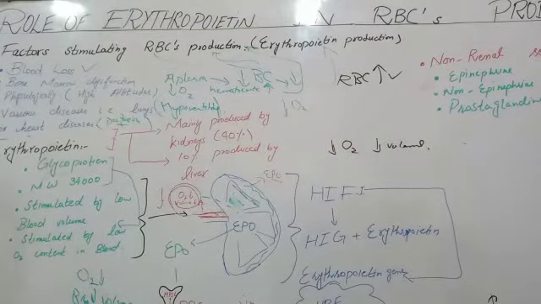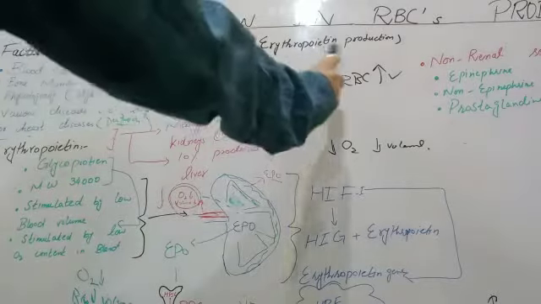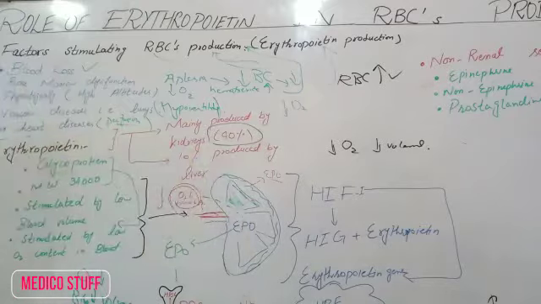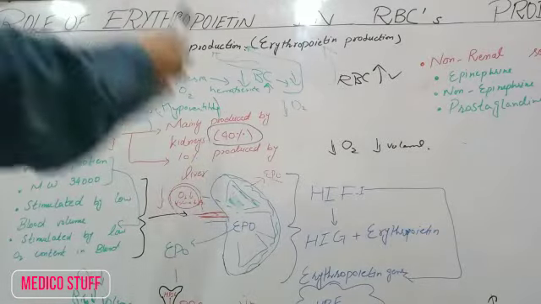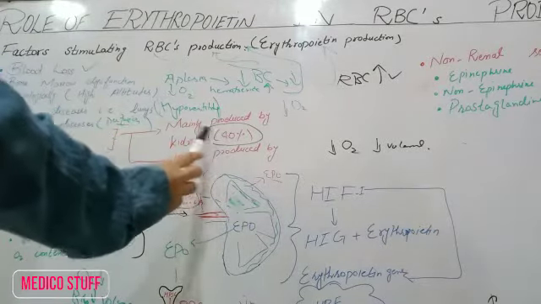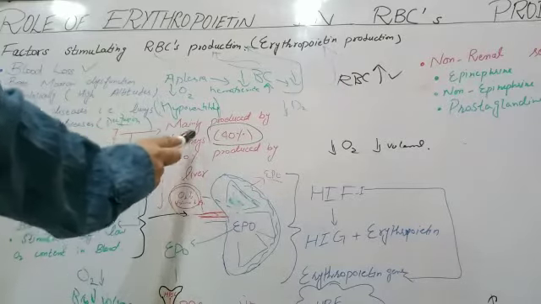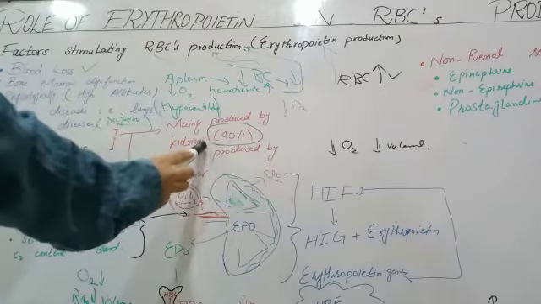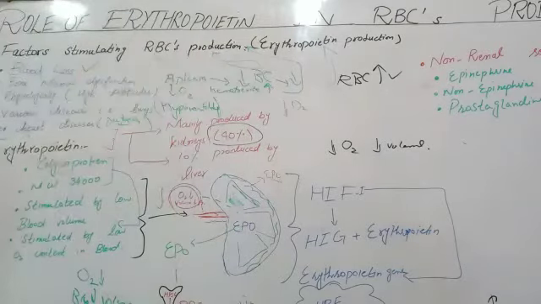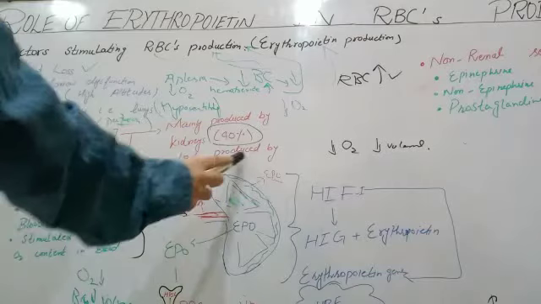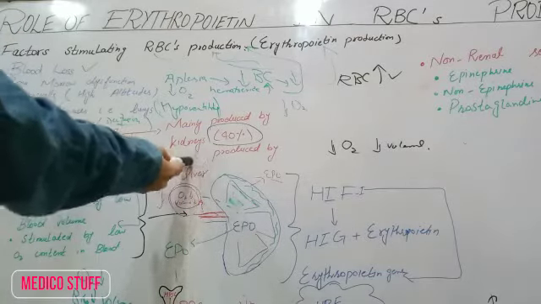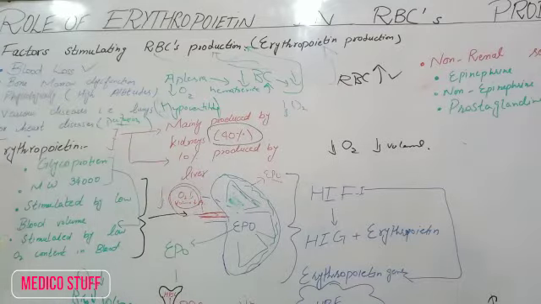So now we will study this. Erythropoietin is produced mainly through the kidneys. About 90% of erythropoietin is produced from kidneys. The fibroblast-like cells are present in the upper medulla and cortex, which induce the production of the erythropoietin hormone. The remaining 10% is produced mainly by the liver. In prenatal life, it's mainly by the liver, and in adults, it's only about 10%.